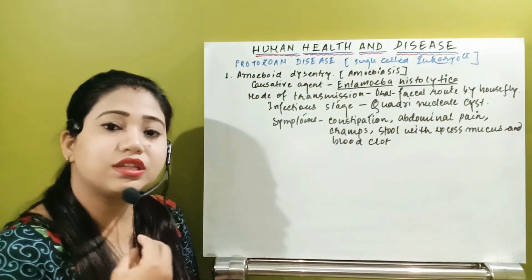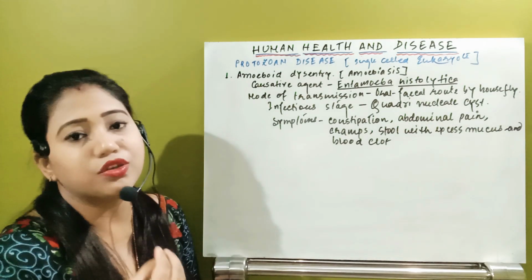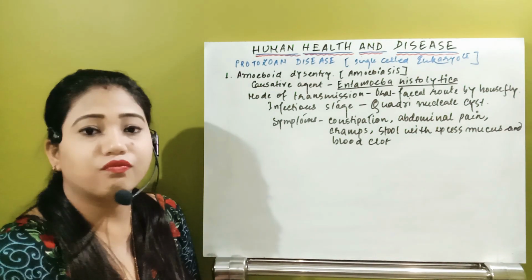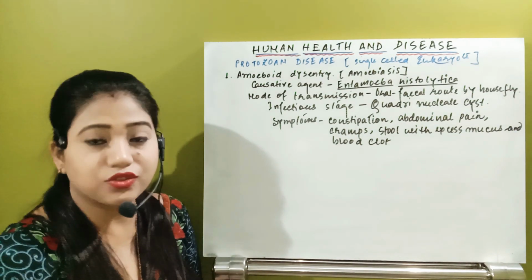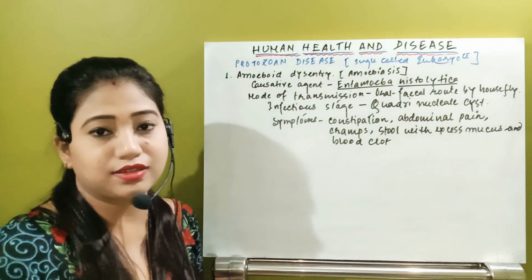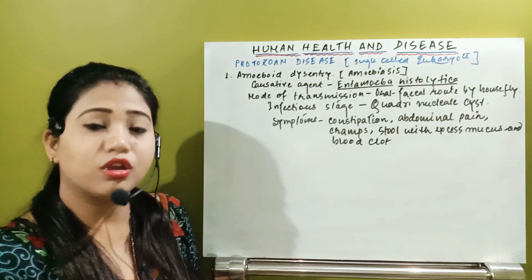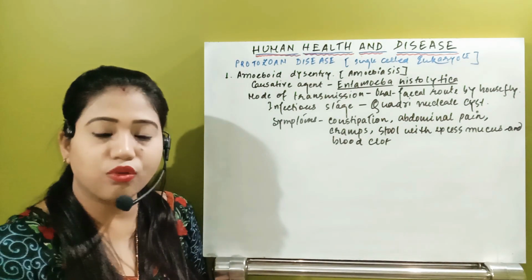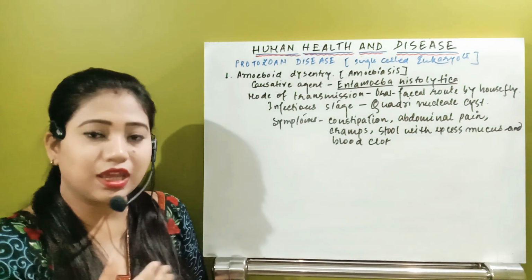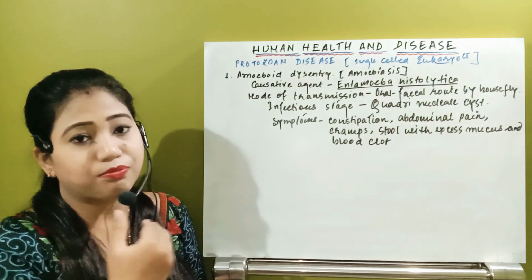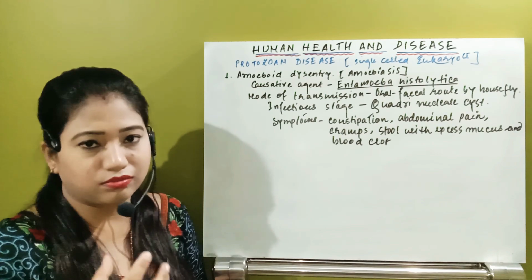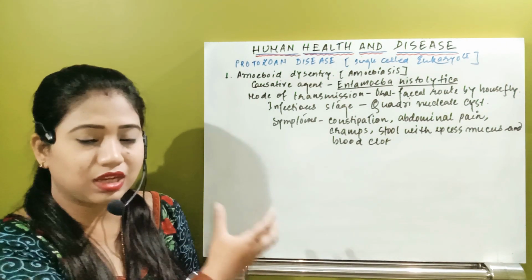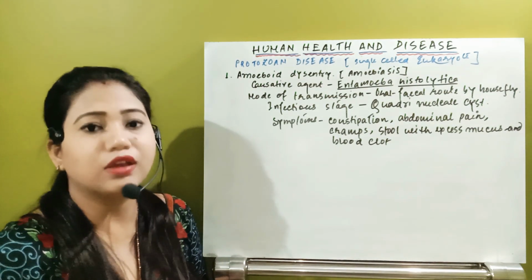Now, how will it enter into our body? It will be through some carriers. And what are those carriers? These are generally the housefly. Remember how those houseflies are able to transmit the disease to your body, to your gastrointestinal tract, how that protozoa will enter. See, suppose there is an infectious agent, that is the protozoa, that is present in the fecal matter.